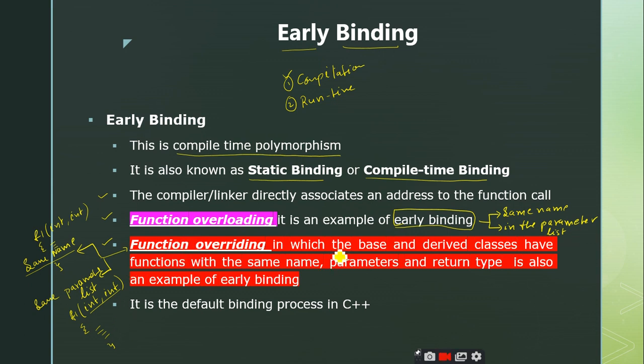So function overriding is where the base and derived classes have functions with the same name, parameters and return type. It is also an example of early binding, right? And remember that early binding is the default binding process in C++. So if you don't specify any binding concept, then by default the C++ compiler will treat the binding under the category of early binding. Is it clear up to this point?